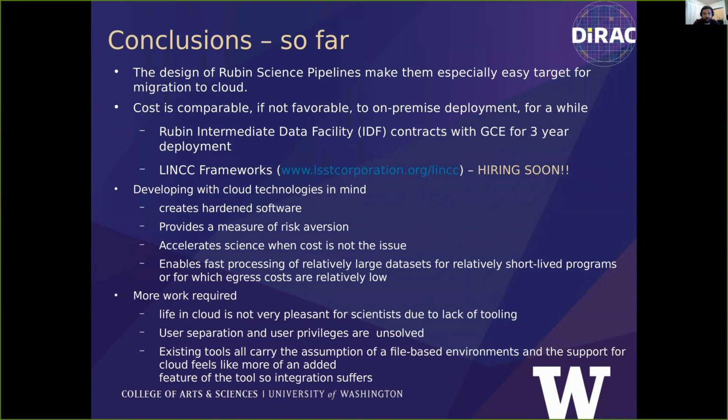In the interest of time, I won't repeat all the points made here, but in short, containerization is likely the way to go. More optimizations are possible. Extending the cloud deployment remains cost-effective if we can implement those. Rubin has recognized these facts, and they've tendered a contract to Google Cloud to develop and deploy the interim data facility for the first 3 years of the LSST project.